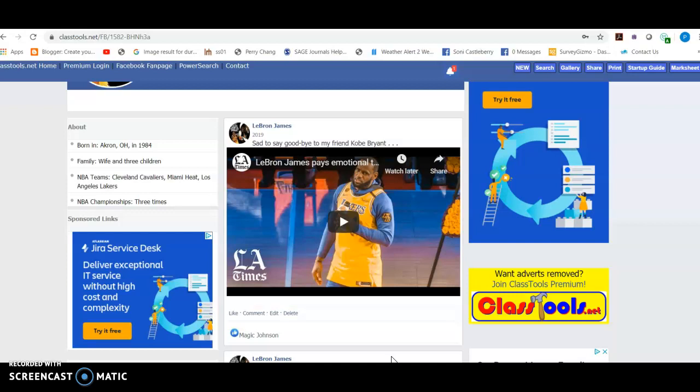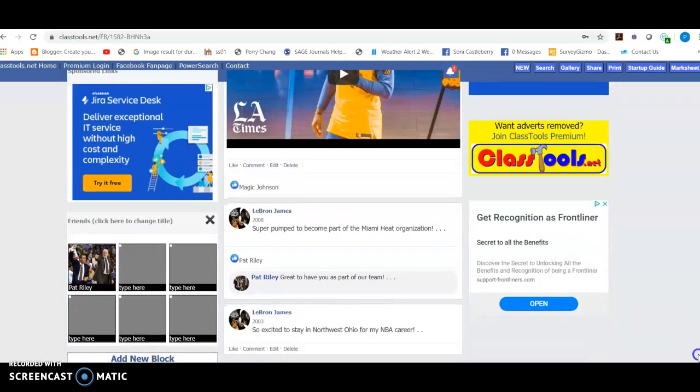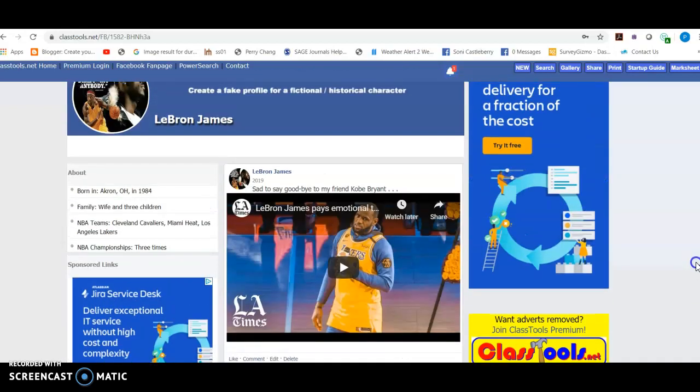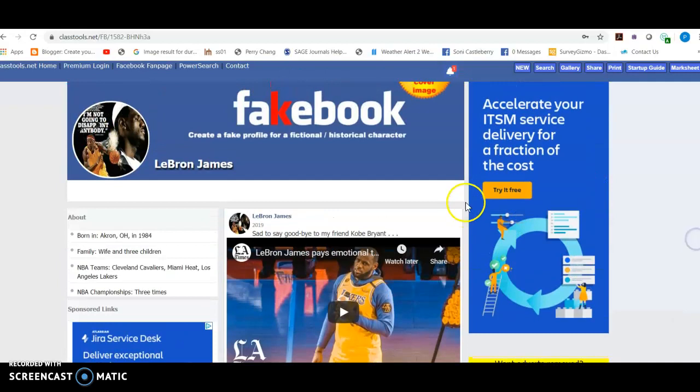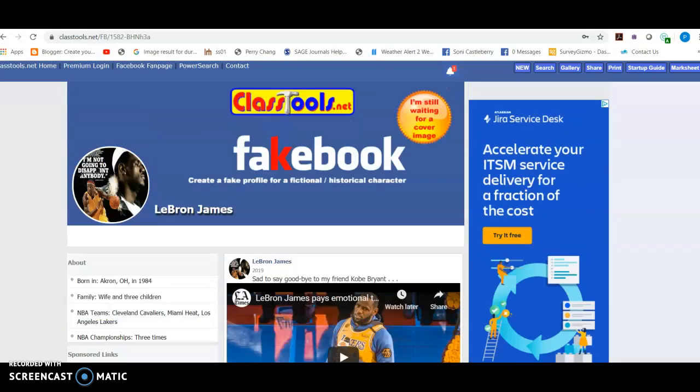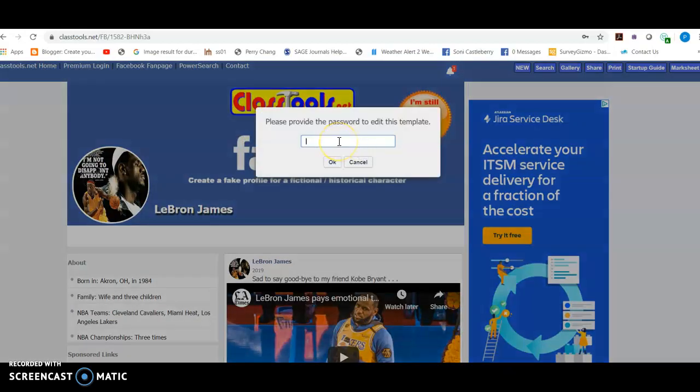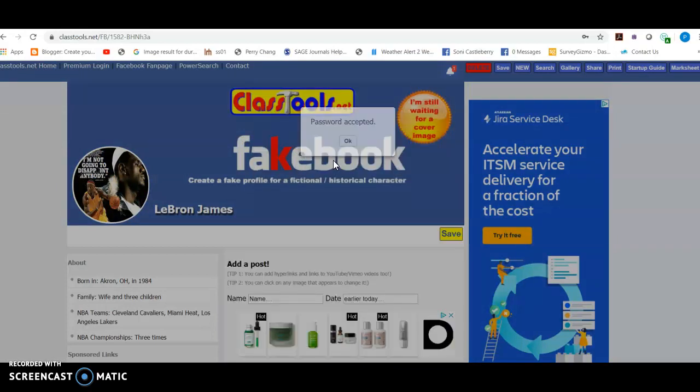For example, if you were doing that assignment where you're picking one of the big sociological theorists that we studied, and then you're going to create a page for that person as if you're that person. And again, other people can also post on the page. I don't think I did that, but it's going to ask you for the password if you want to get started again after you come out.